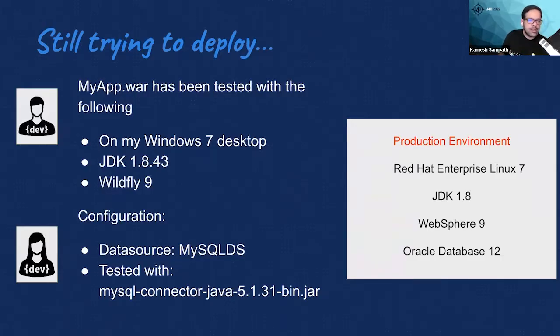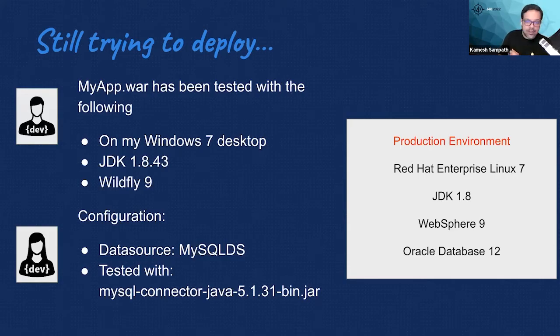So for a very simple reason, as you see on my screen, I'm using a desktop with Windows 7, JDK, and Wildfly 9, but my production is actually in RHEL 7, JDK 8, and WebSphere 9. This is a usual scenario which I've seen as a developer, as I grew as a developer. I always had these problems.